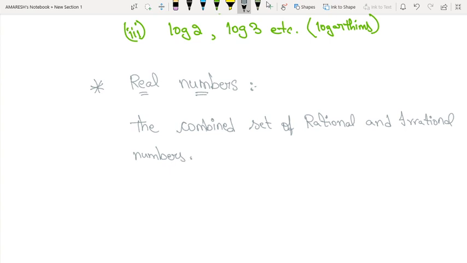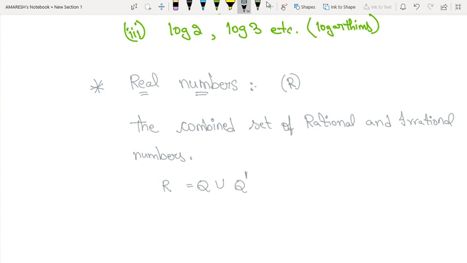I forgot to tell you, real numbers are denoted with capital R. Now let's see this in a simple way. R equals the combined set of rational numbers, denoted with capital Q, union irrational numbers, denoted with Q dash.